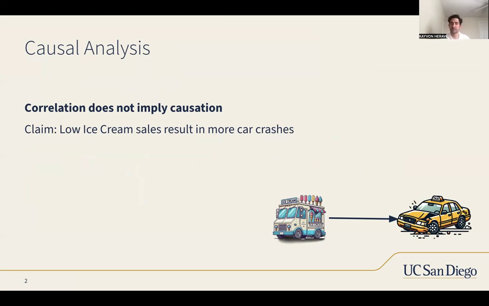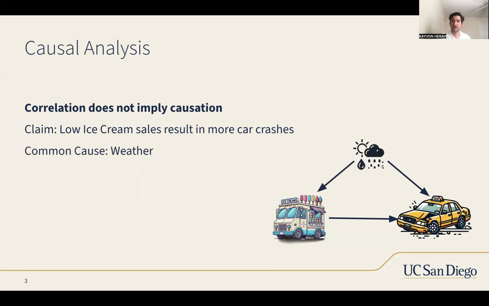We'll start off with the very common, famous statistics adage: correlation does not imply causation. We may have pseudo data from New York that says low ice cream sales result in more car crashes. And maybe this will result in the state of New York saying, let's go ahead and put more ice cream trucks on the streets, and that should get rid of all car crashes. So win-win for everybody. But obviously, common sense should prevail, and we should probably not do that.